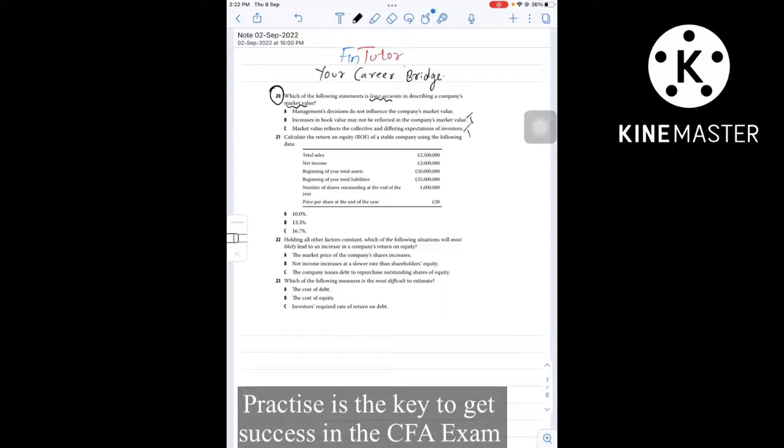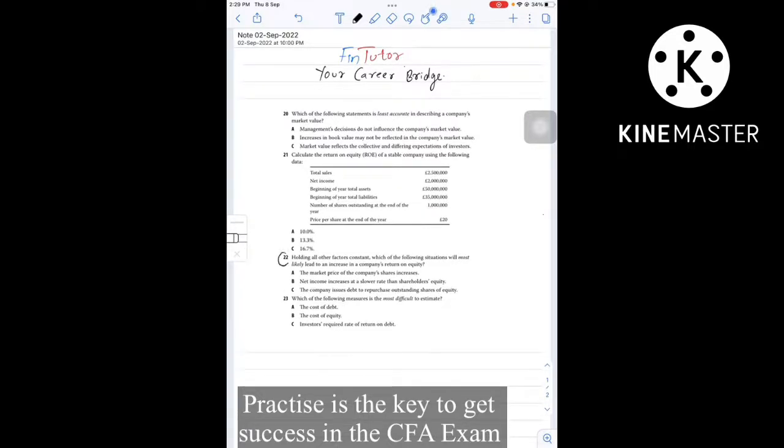However, option A is looking incorrect. Management decisions do not influence the market value. It does influence the market value, indirectly. See, management decisions will directly influence the book value. If it influences the book value, it will influence the market value as well, indirectly. So therefore option A is the correct answer for this question.